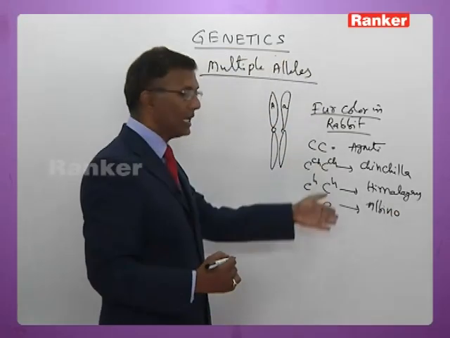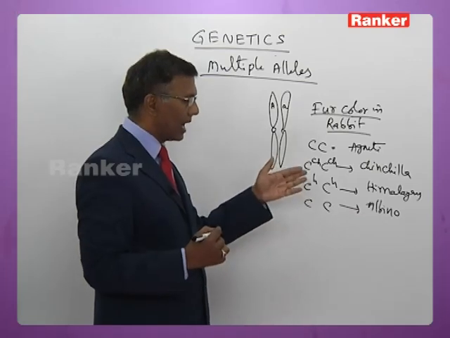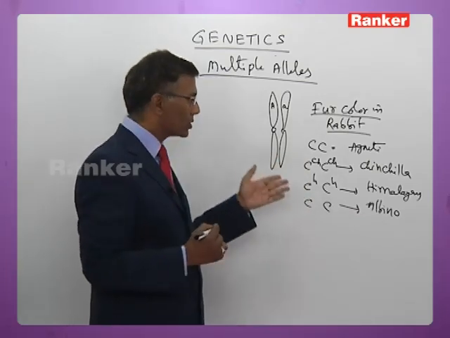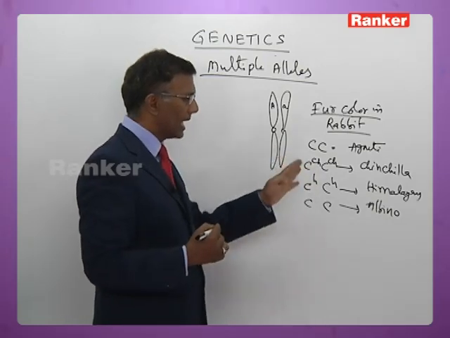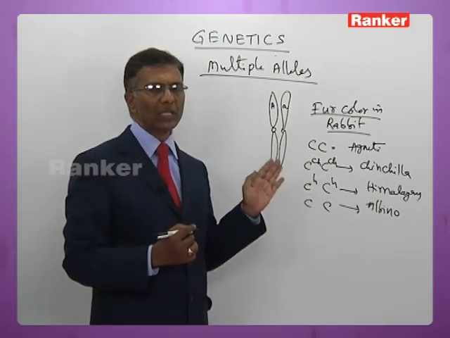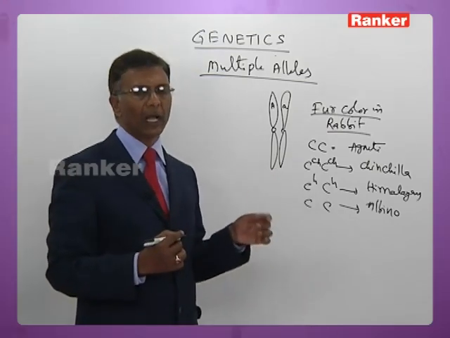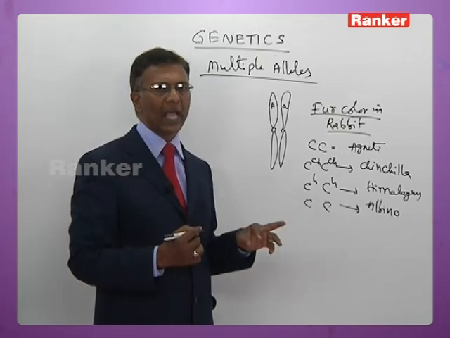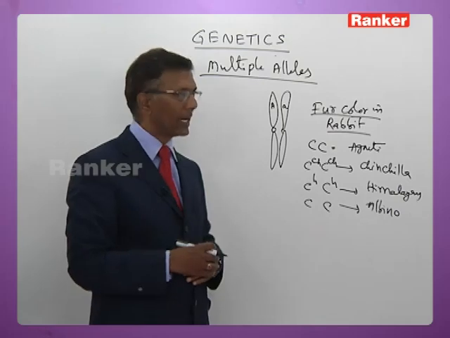So these are the different traits of fur color of rabbit: agouti, chinchilla, Himalayan and albino. So how many alleles are there? Four alleles are present here. These can be referred to as multiple alleles. But a given rabbit always carries only a pair of these alleles, and will never carry more than two alleles.